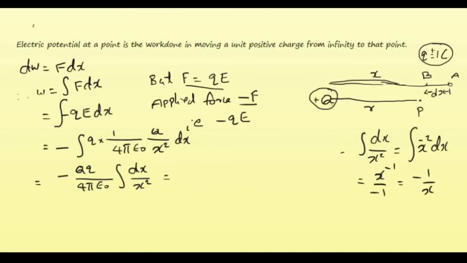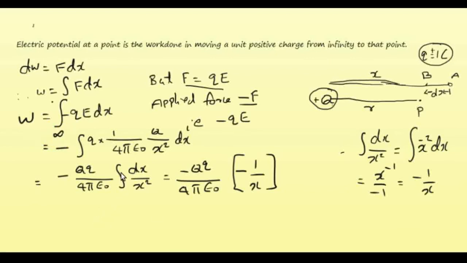Therefore integral dx by x square can be replaced with minus 1 by x. Therefore it is equal to minus q by 4 pi epsilon 0 into minus 1 by x. So minus into minus will become plus. Therefore the equation for the work done will be plus 1 by 4 pi epsilon 0.